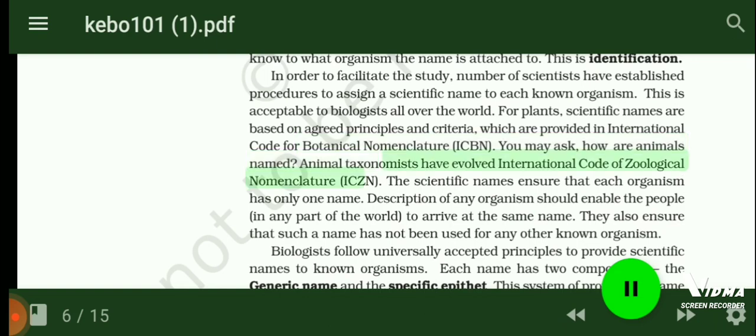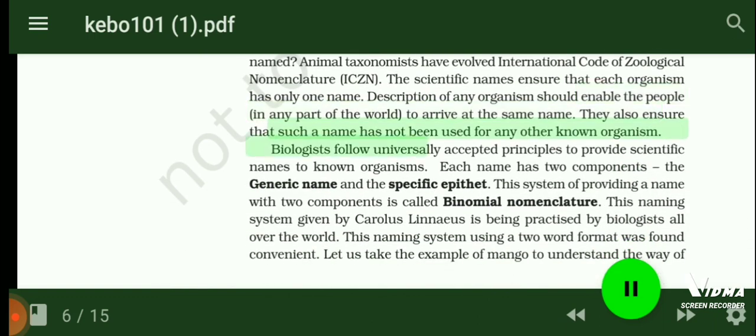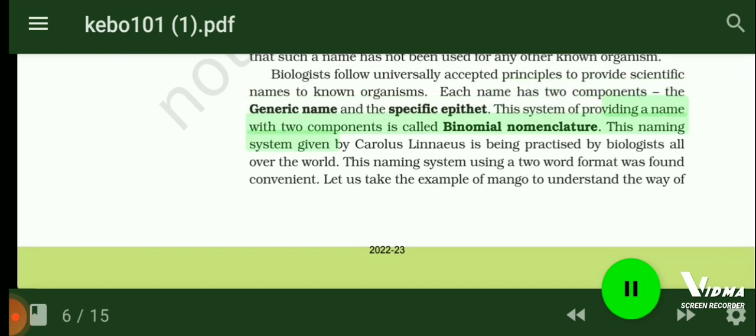The scientific names ensure that each organism has only one name. Description of any organism should enable the people in any part of the world to arrive at the same name. They also ensure that such a name has not been used for any other known organism. Biologists follow universally accepted principles to provide scientific names to known organisms. Each name has two components, the generic name and the specific epithet. This system of providing a name with two components is called binomial nomenclature. This naming system given by Carolus Linnaeus is being practiced by biologists all over the world. This naming system using a two-word format was found convenient.